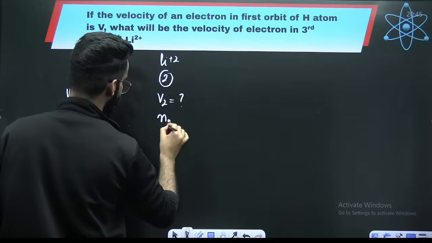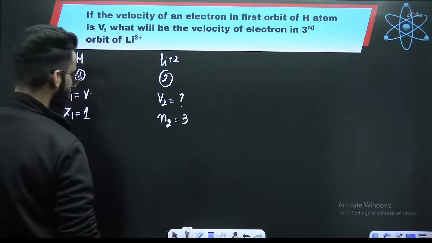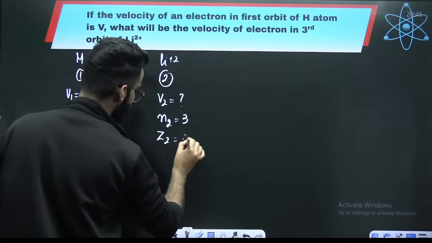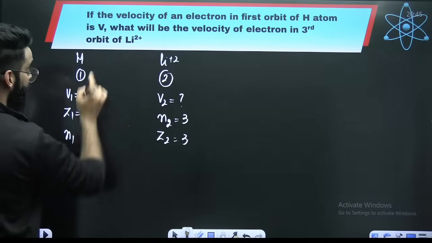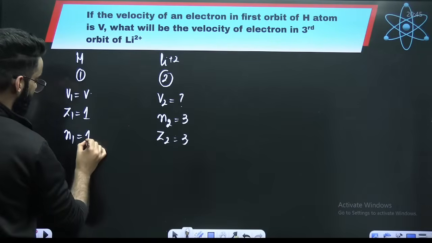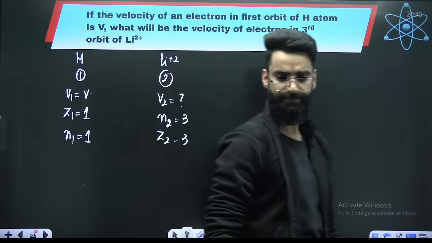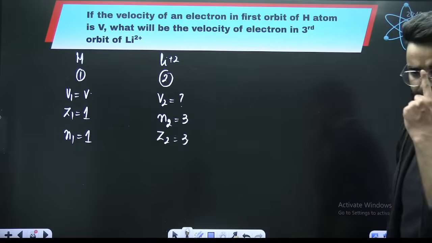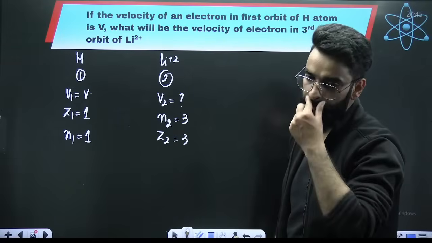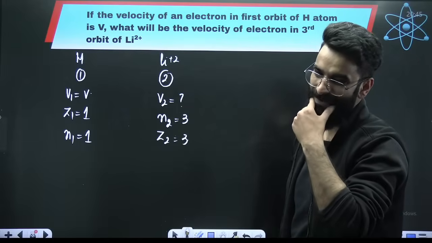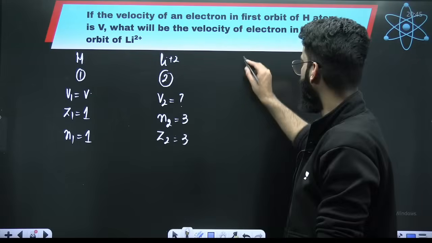Hydrogen, helium, lithium. Velocity of electron in the first orbit, N1 here was 1. Can't you solve this? You know it already.